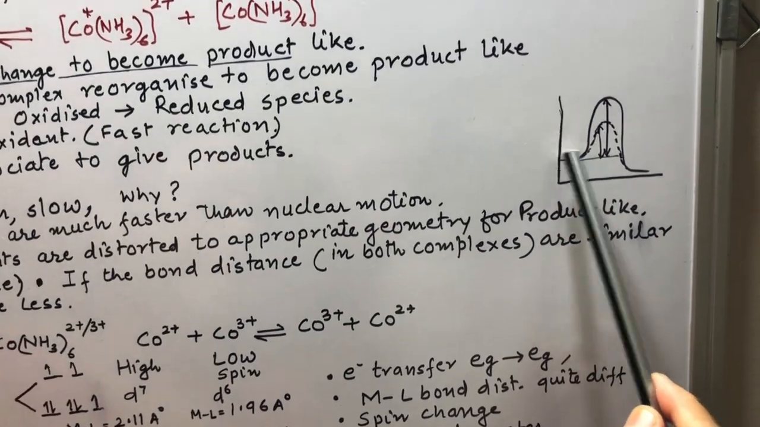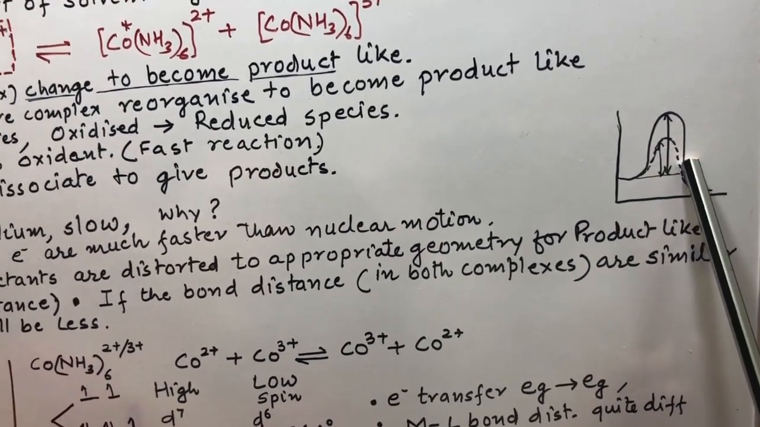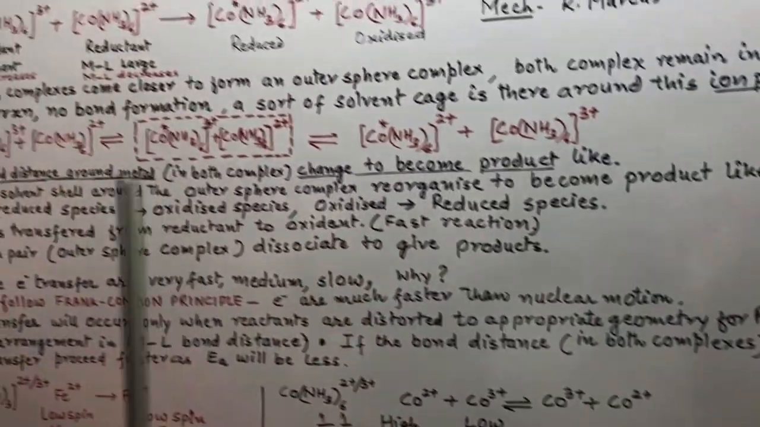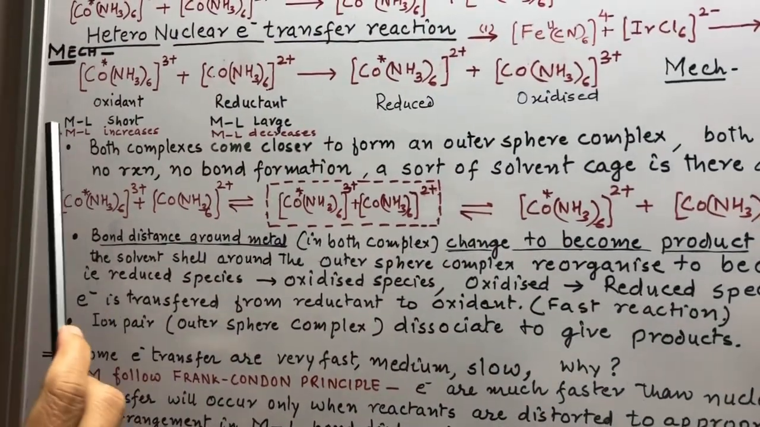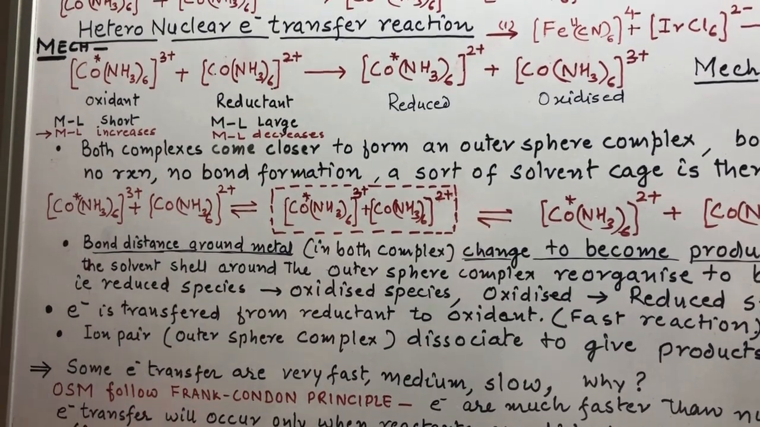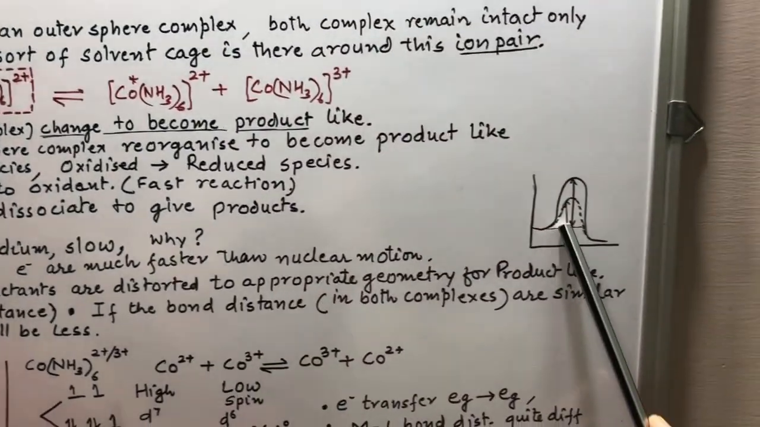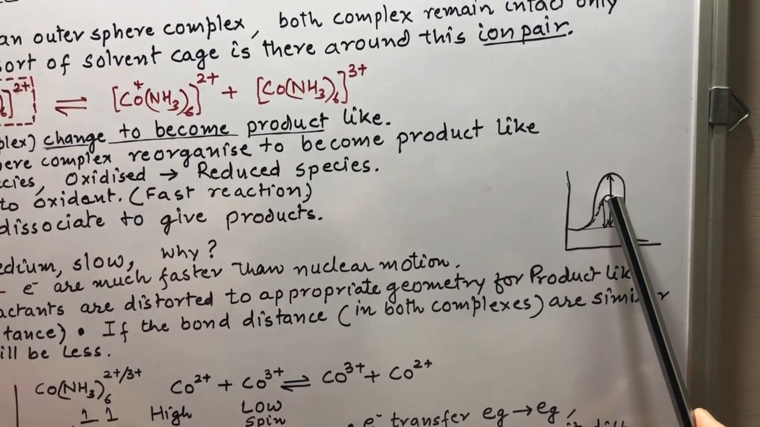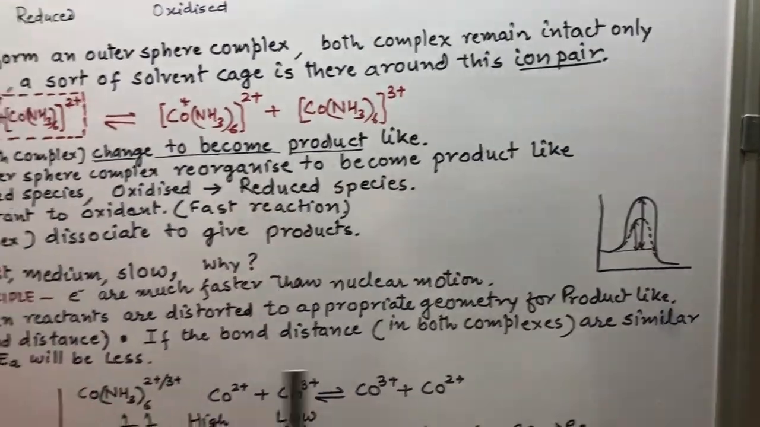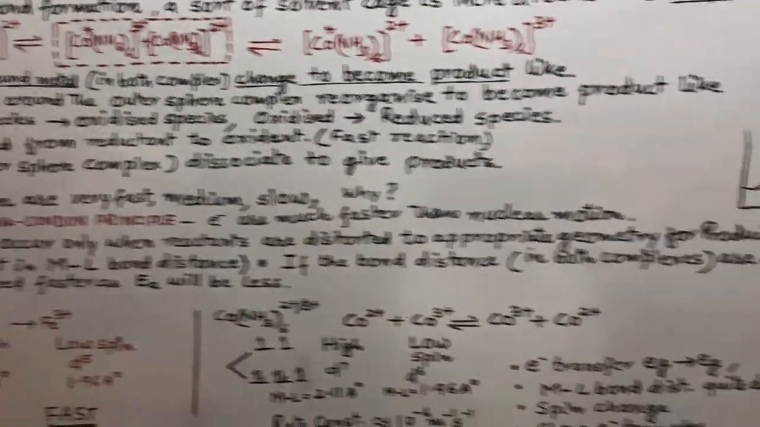This is reactant, they cross this energy barrier and convert into product. When in these two complexes the metal ligand bond distance in both the complexes are very near, then the activation energy is reduced, which is shown by dotted line, and then the reaction will be faster. Let's see this by 2 examples.